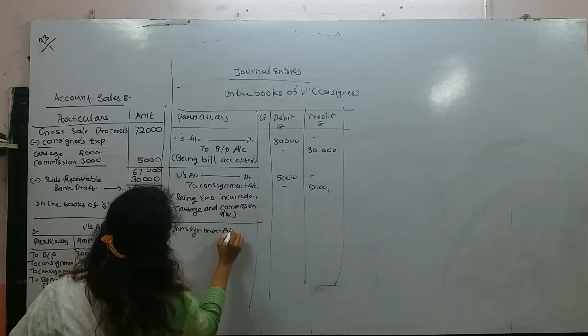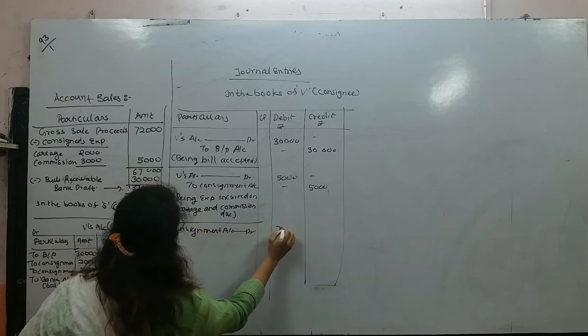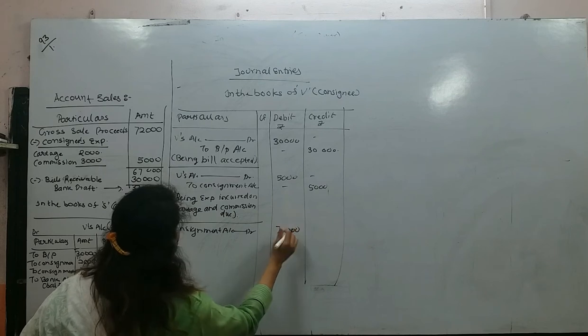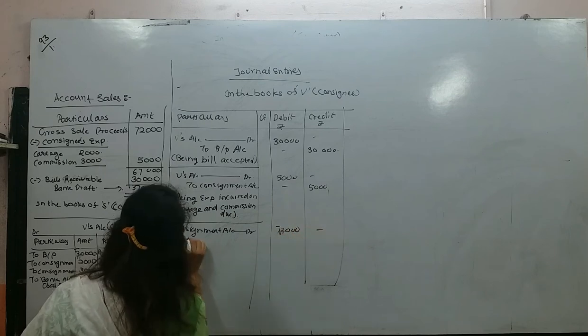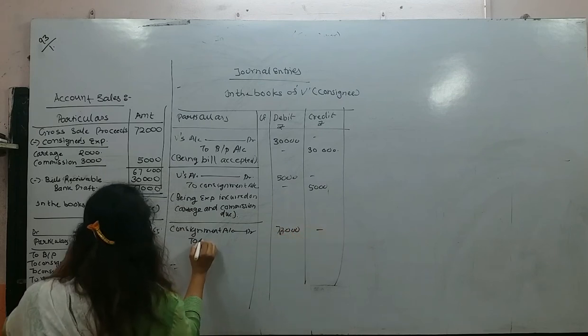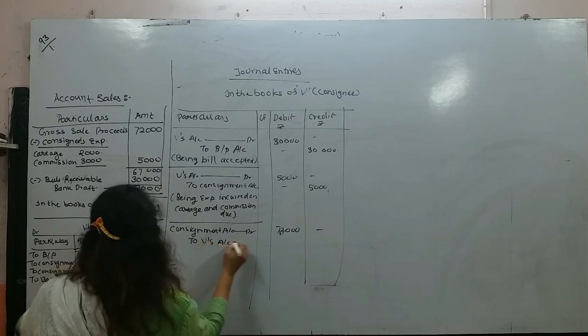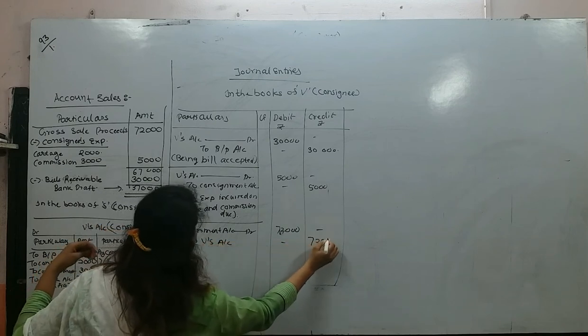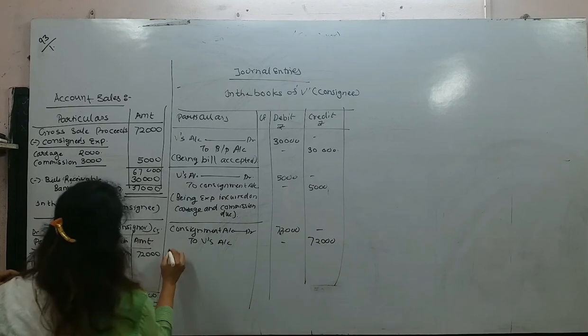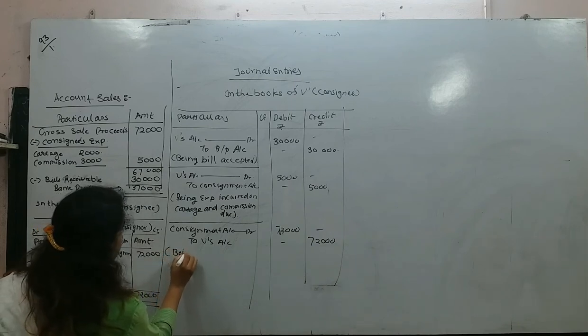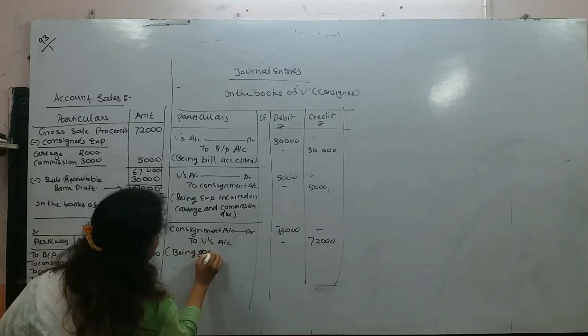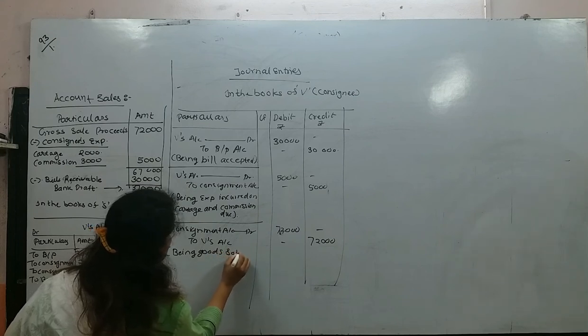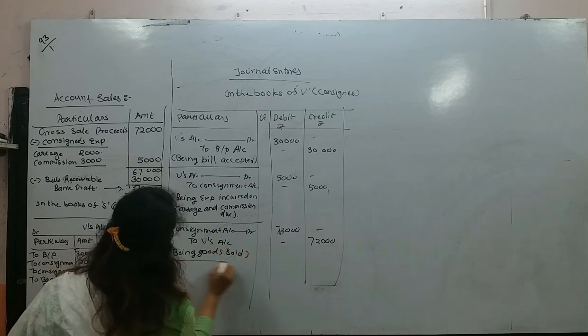Okay, next is the sale entry: consignment account debit, it's 72,000, to V's account 72,000. Narration: being goods sold.